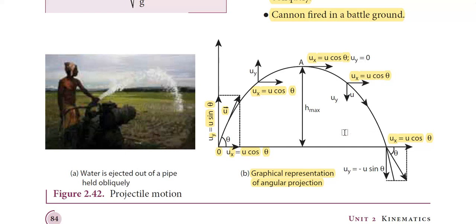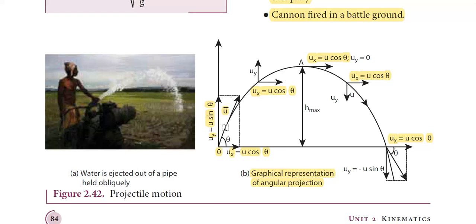horizontal velocity does not change. This is because there is no force acting along that particular direction. The only force that acts on this projectile is the gravitational force, which acts along the negative y direction. Since there is no force along the positive x-axis, the velocity does not change along the x-axis. So along the x-axis, the velocity remains a constant whose value is equal to u cos theta. And since the velocity is constant, the acceleration becomes zero. For constant velocity, acceleration is generally zero.